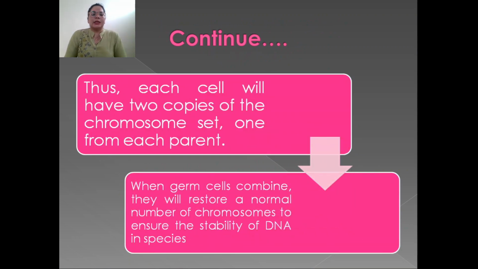Thus, each cell will have two copies of the chromosome set, one from each parent. When these germ cells combine, or you can say these cells form a zygote, they will restore the normal number of chromosomes to ensure the stability of the DNA in the species. Every species has a different number of chromosomes.